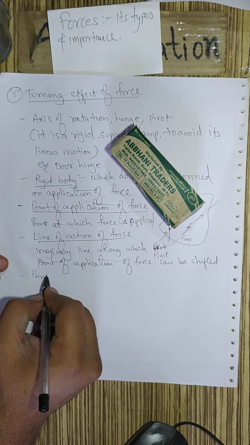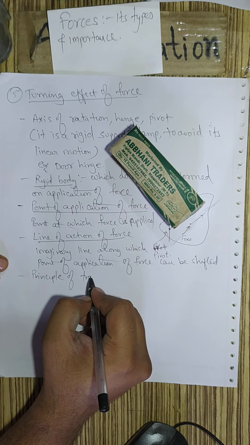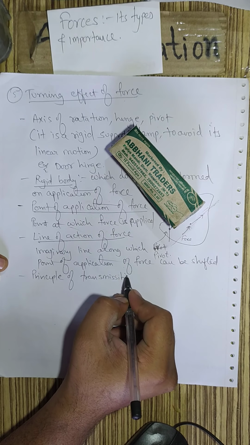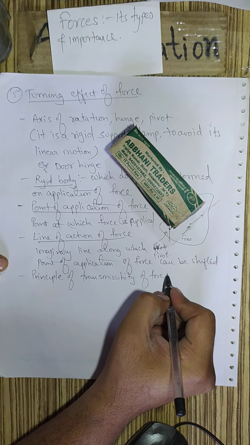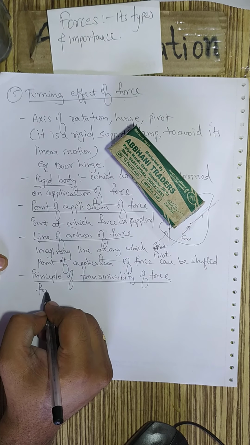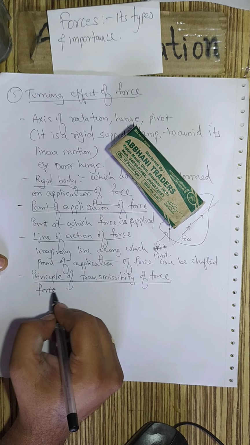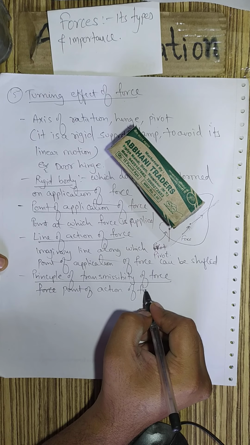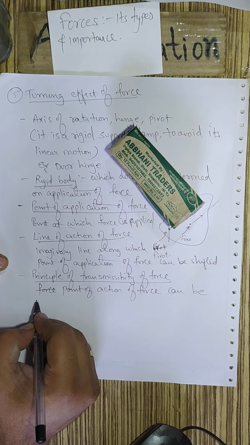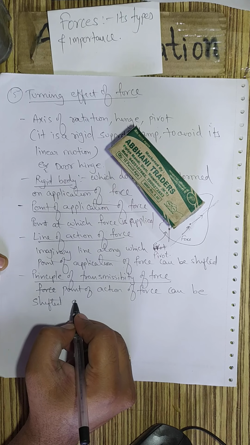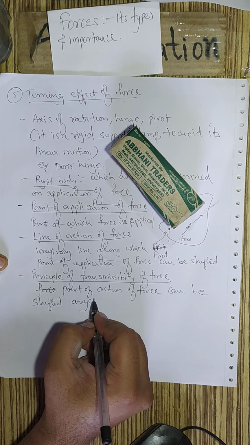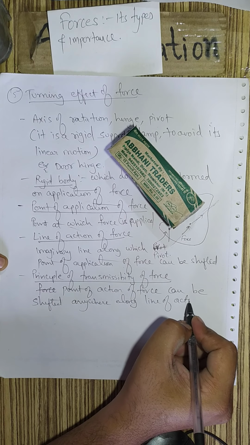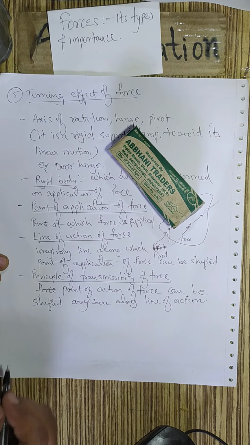Next we have the principle of transmissibility of force. The principle of transmissibility of force states that the point of action of force can be shifted anywhere along the line of action. This is called the principle of transmissibility.